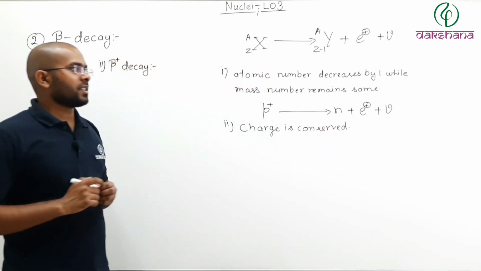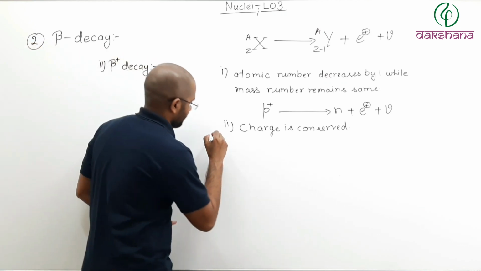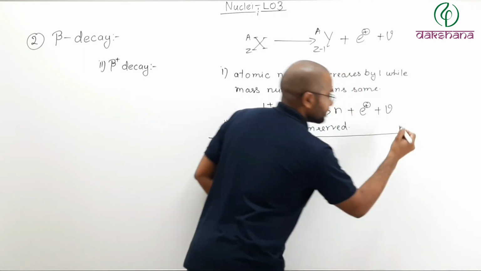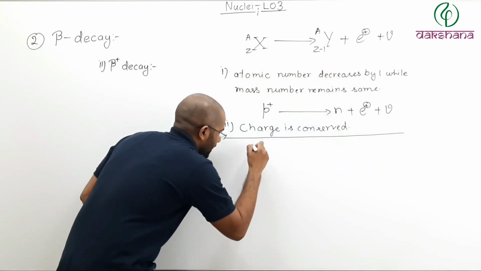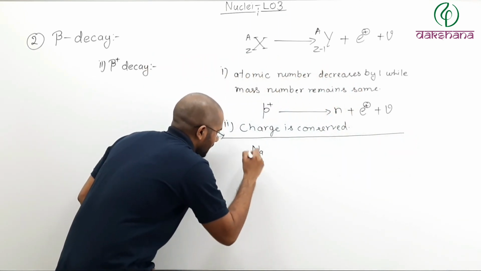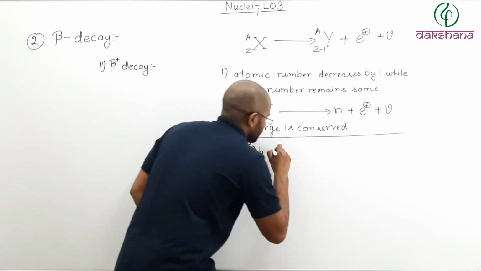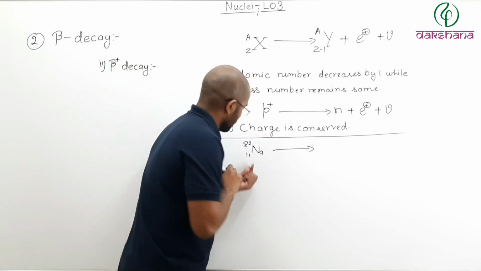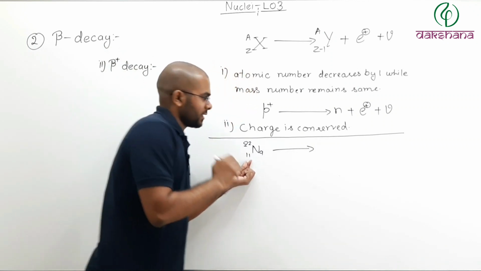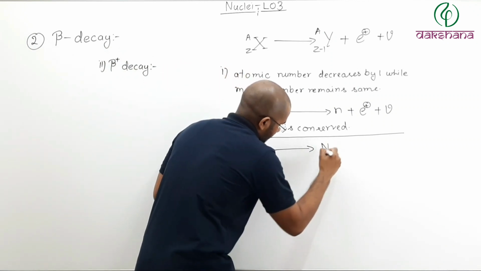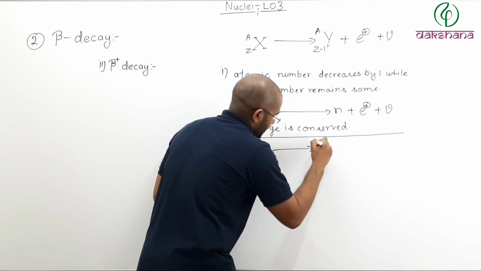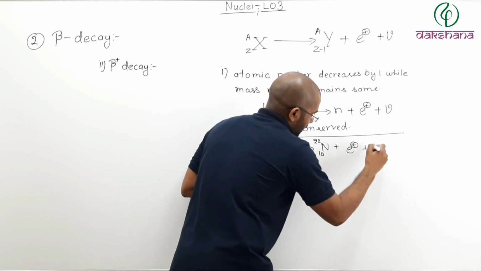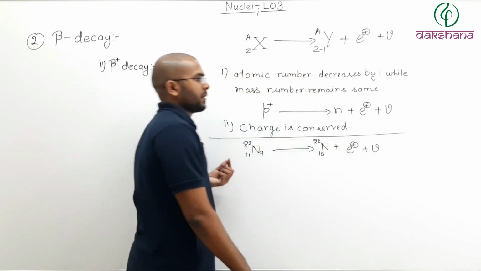Now, let us take an example. Let's say sodium 11, 22. Now sodium 11, 22 changes into neon. The atomic number should decrease, so neon, atomic number 10, 22, plus a positron plus a neutrino.